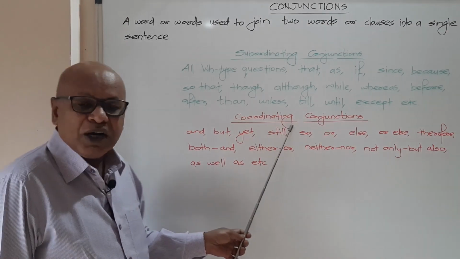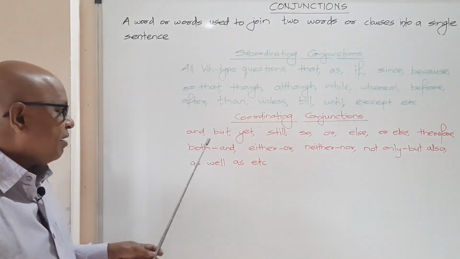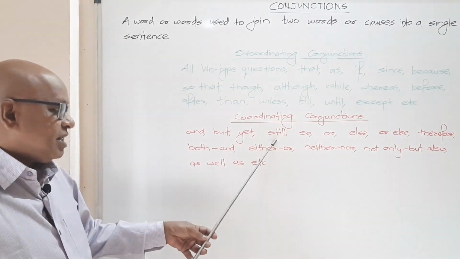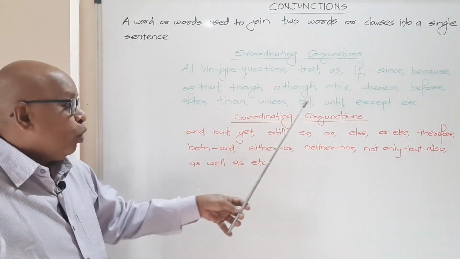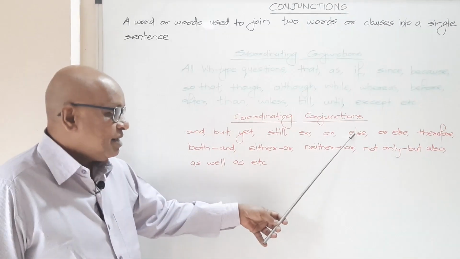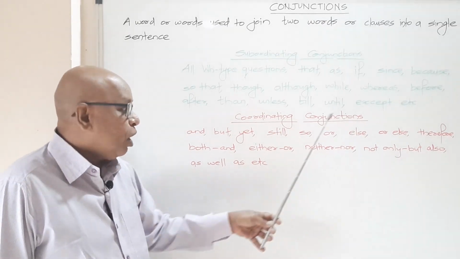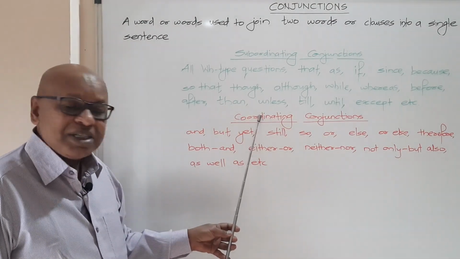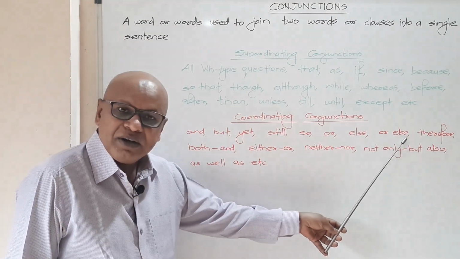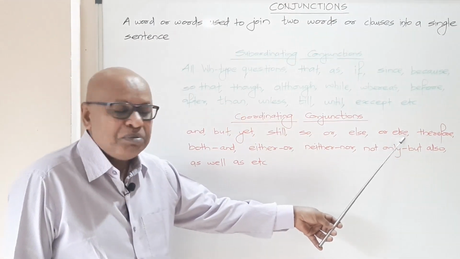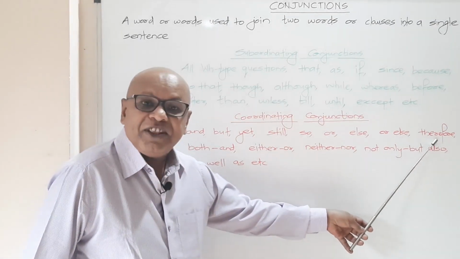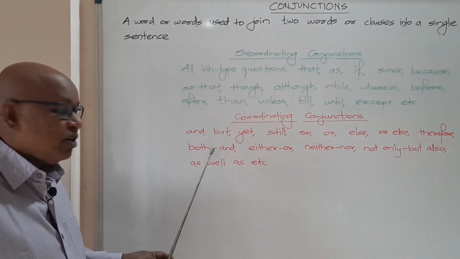Likewise, among the coordinating conjunctions we have and, but, yet, still, so, or else. Please remember, or and else are separate conjunctions by themselves, and even together they can be used as a coordinating conjunction. Then we have therefore, both and.